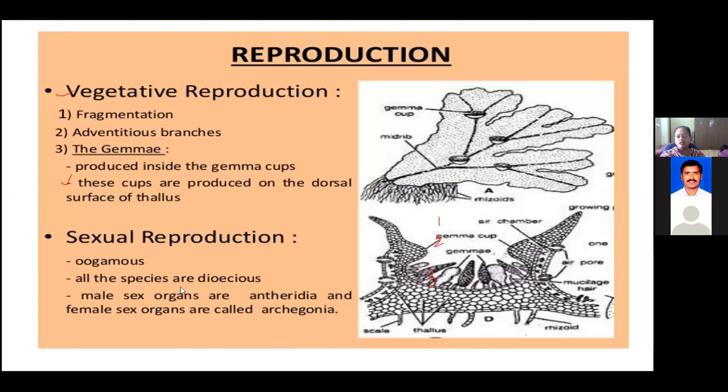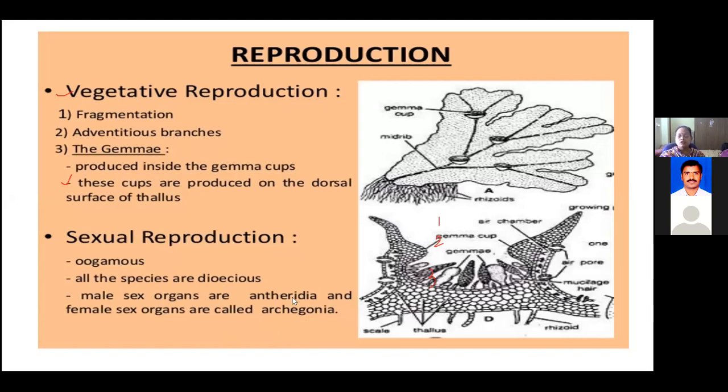The male sex organ is called antheridia and the female sexual organ is called archegonia. Structurally they are different from one another, and also functionally they are different. That's why this type of reproduction is called oogamous.